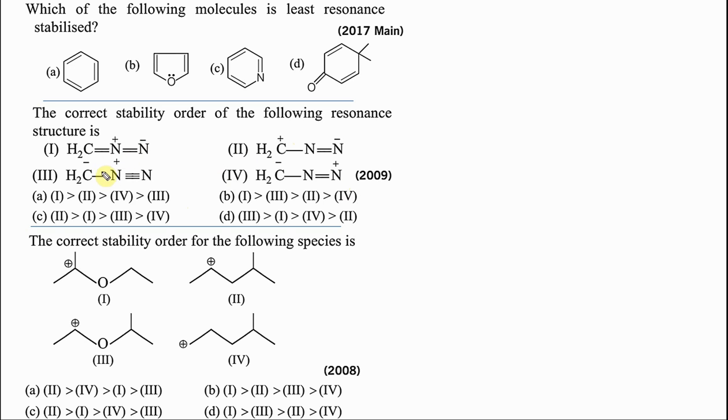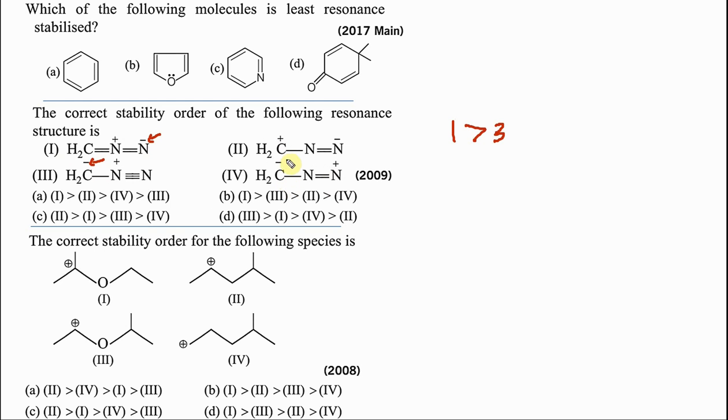Here they have an octet, here they have an octet, but in this one there is a negative charge on the more electronegative element, and here the negative charge is on the more electropositive element. So one is the most stable because more electronegative and octet. One is more stable than 3 because of octet. These two don't have an octet. In this one carbon has no octet, in this one nitrogen has no octet. Okay, now look at it.